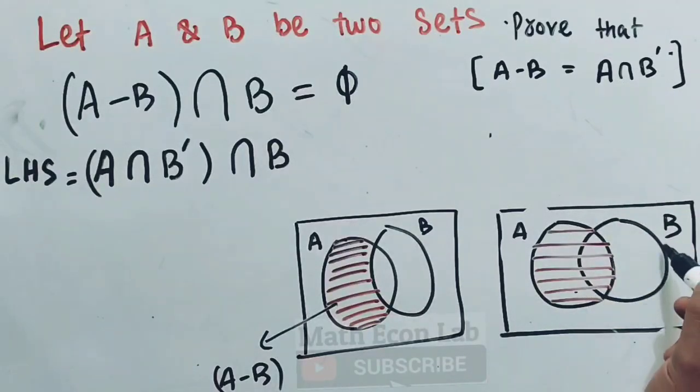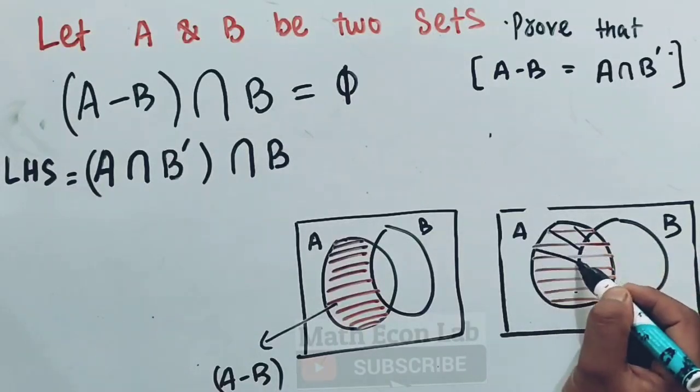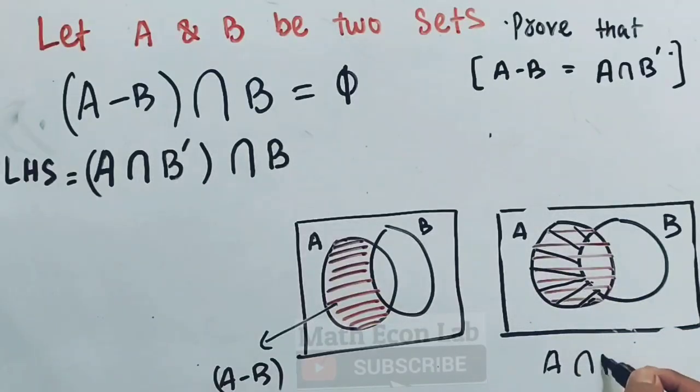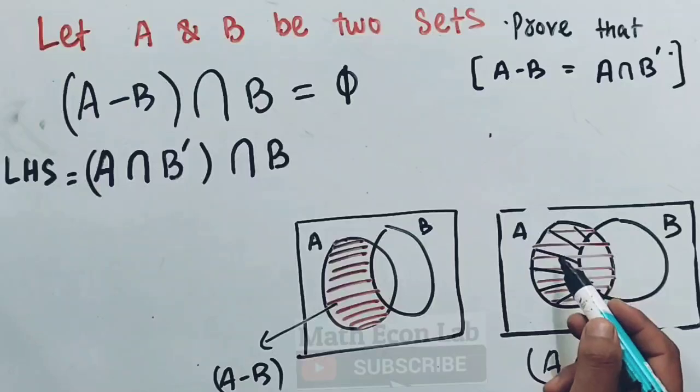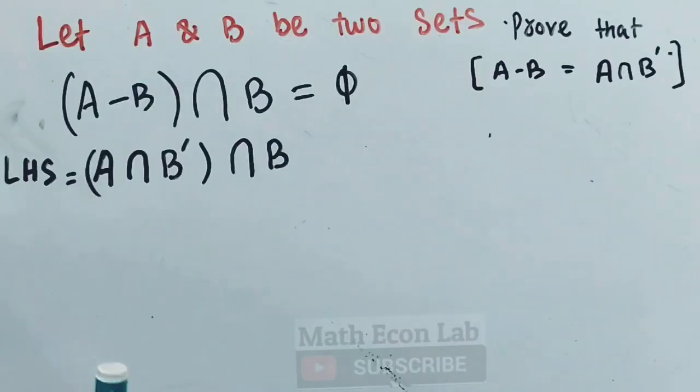Since this set is B, the B complement will be the area outside this circle. So A intersection B complement is in fact equal to this part. So A minus B, I have explained it earlier also. Having said that, let me rub this out now.